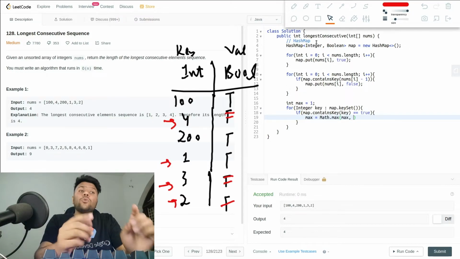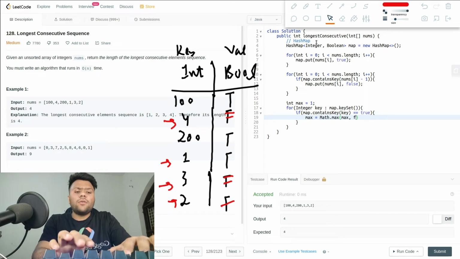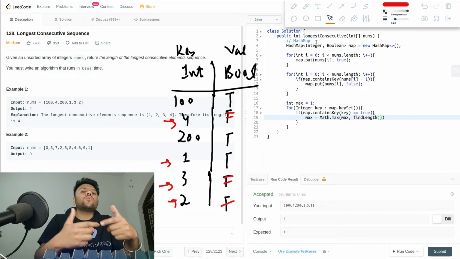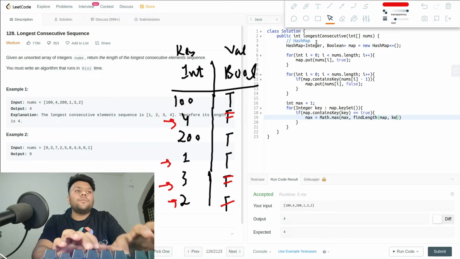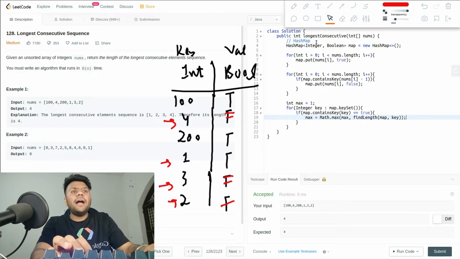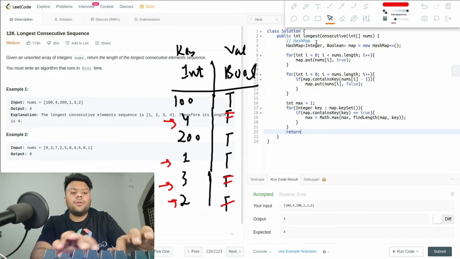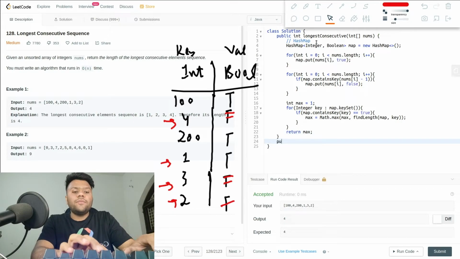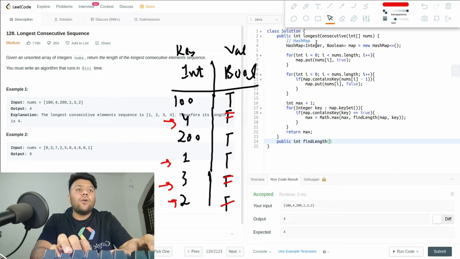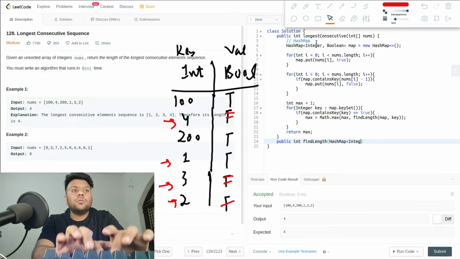comma current. So for the current one, I will just create a function find length. That function find length will help me to get the current value. Okay, so map comma key. Okay guys, and don't forget to do max over here. Now I will make a call to that function which we have created, public int find length, which we are going to create.